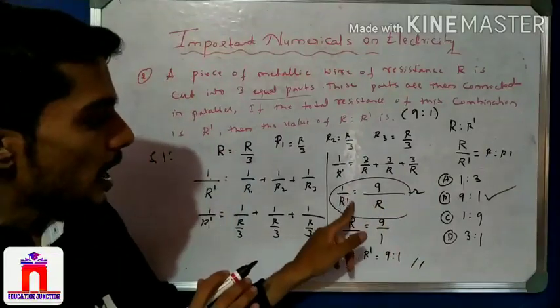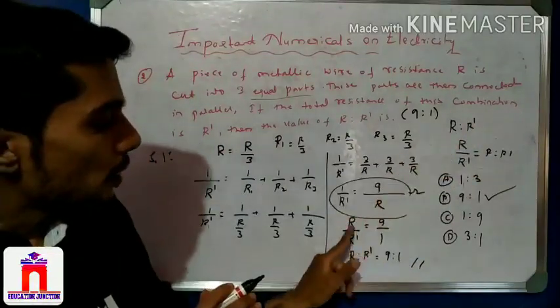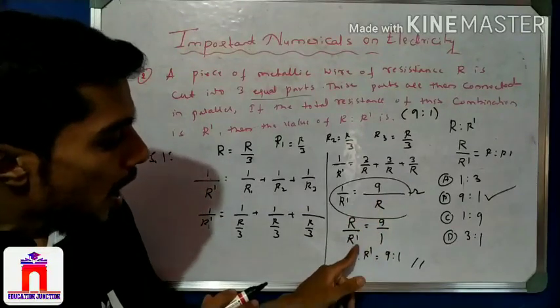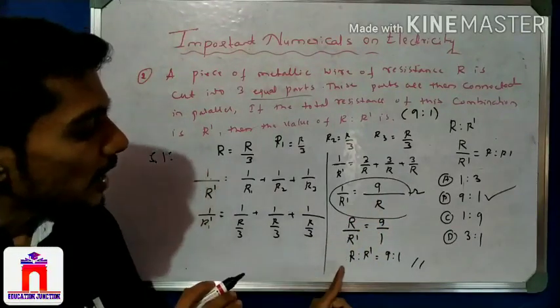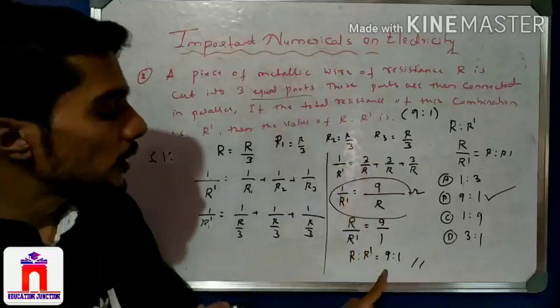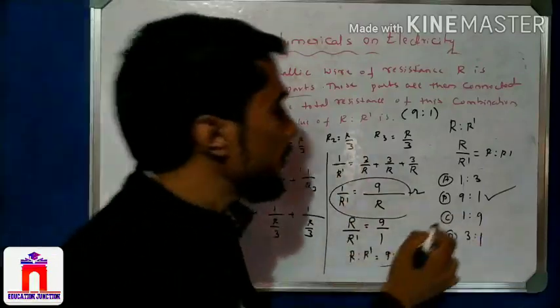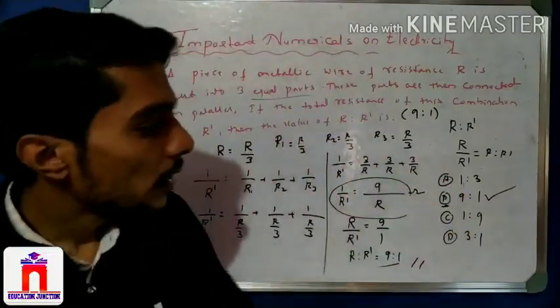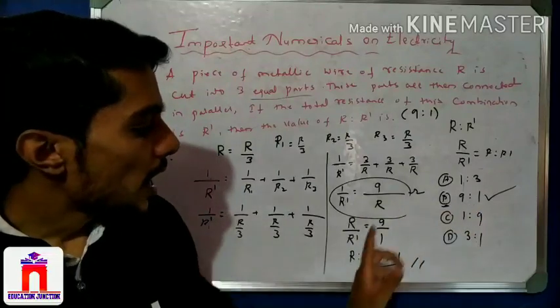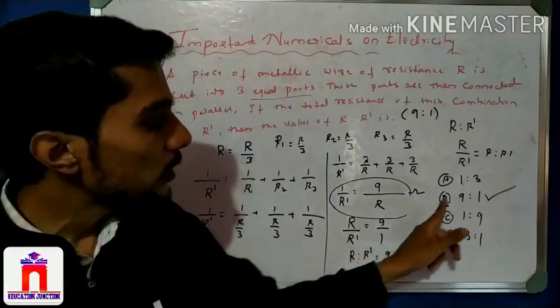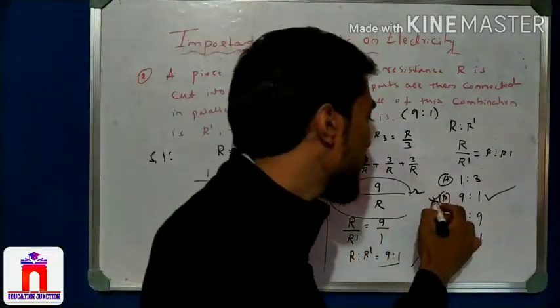So we know that R by R dash is R is to R dash. R is to 1, so R by R dash is equal to 9 by 1. We get this answer. So option B is correct. Okay, R is 9, R dash is 1. So this is correct, and B is the correct option.